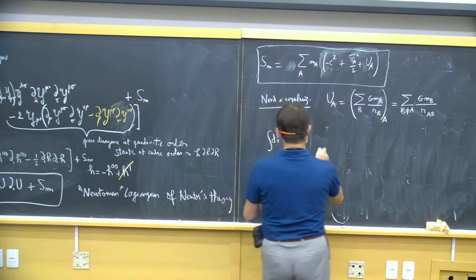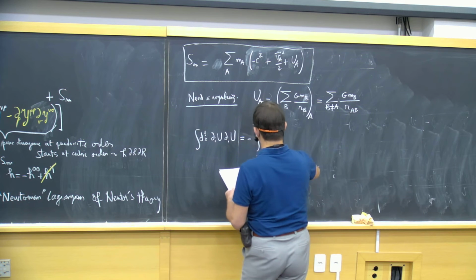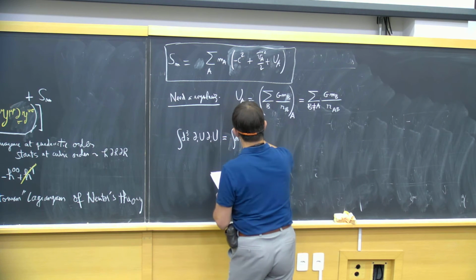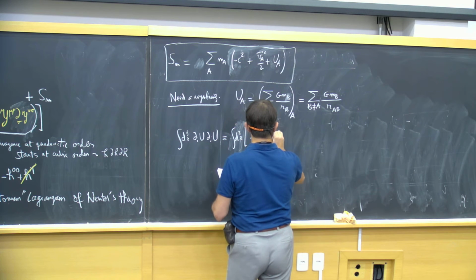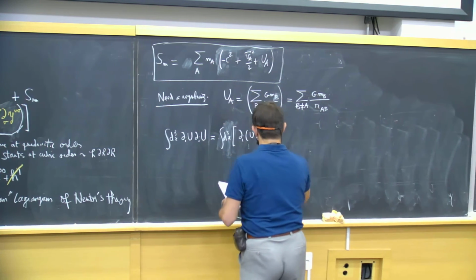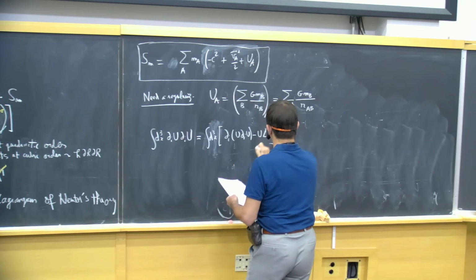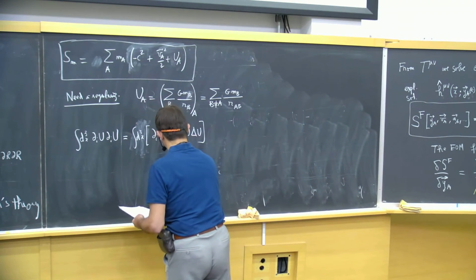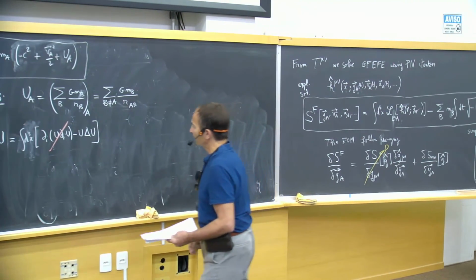I will write it as minus the integral. So I will operate by parts. So I will write it as d3x minus u Laplacian u. And I will discard the divergence term.